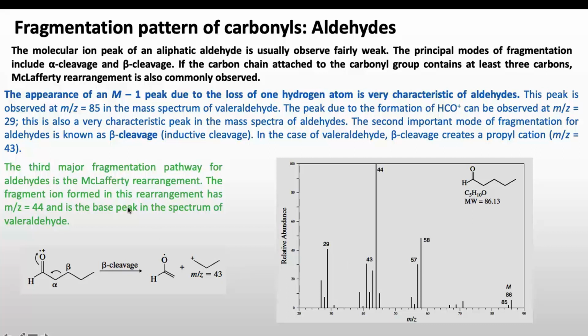And the third major fragmentation pathway for aldehyde is the McLafferty rearrangement. The fragment ion formed in this rearrangement has m/z 44, and that will be the base peak. So if we see, this is the radical cation side, and this is 1, 2, 3. This is the third carbon, and this also has a proton. So this proton will move according to McLafferty here, and the radical cation will have the mass 44, and that will be the base peak in case of valeraldehyde. So this is the base peak due to McLafferty rearrangement.